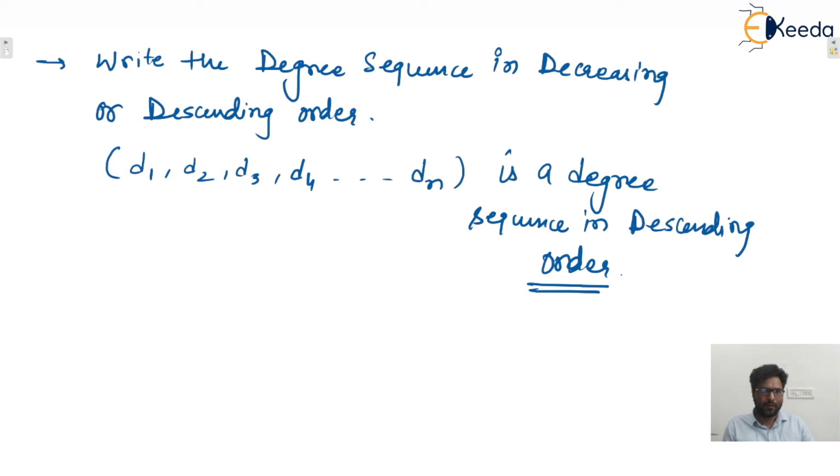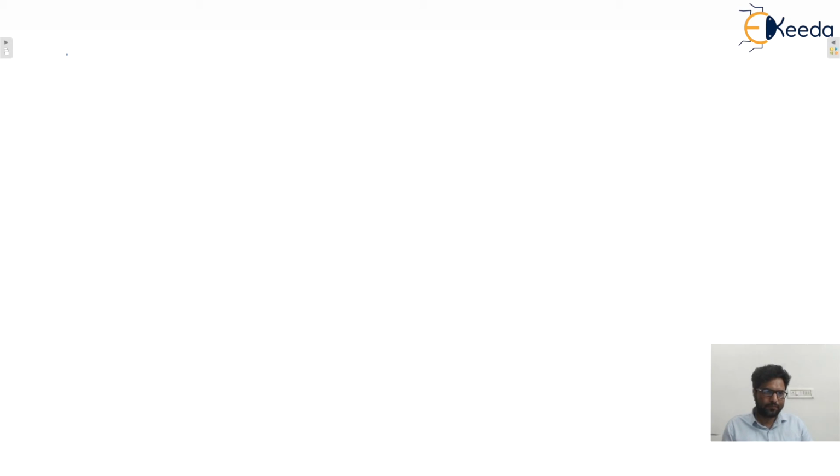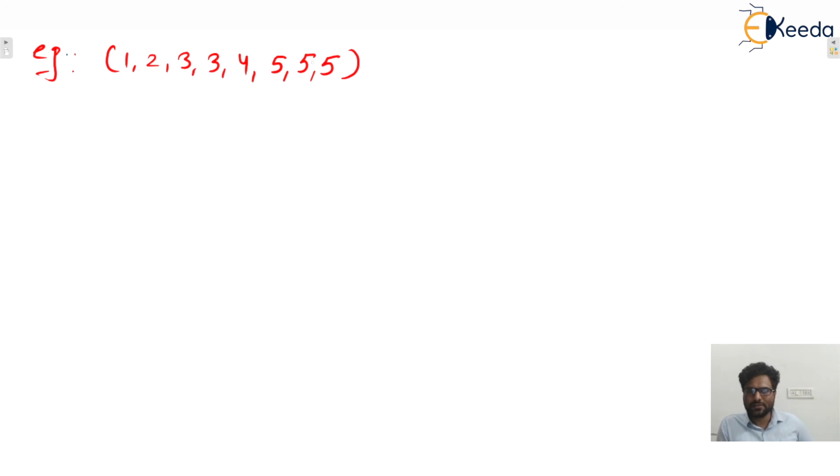Let us consider one degree sequence is given to you: 1 2 3 3 4 5 5 5. Whether this degree sequence is valid or not, apply the Havel-Hakimi theorem. Before that, write it in descending order,